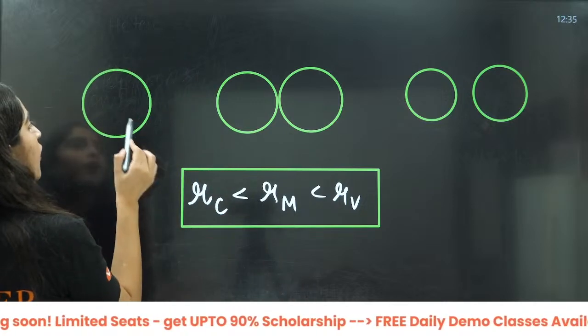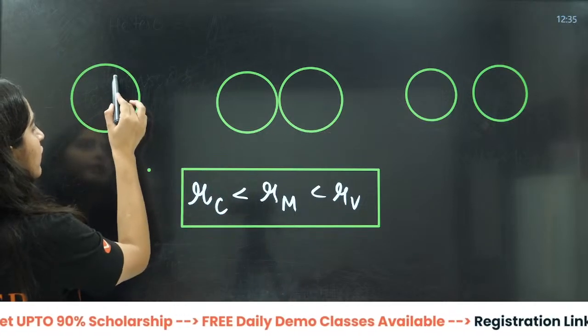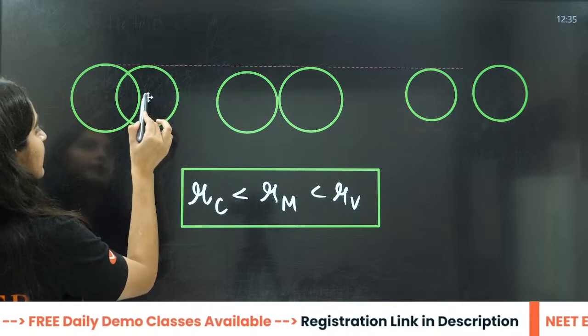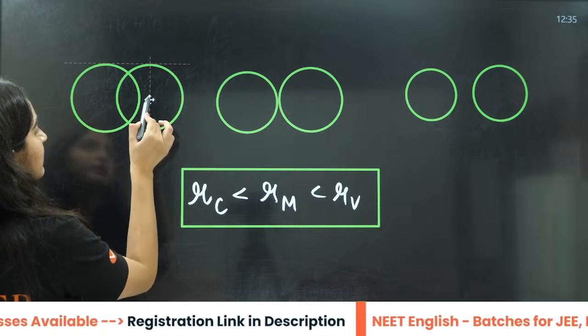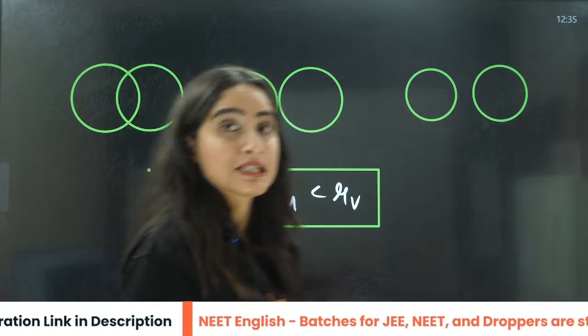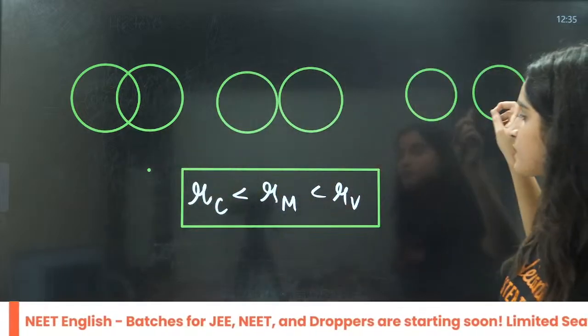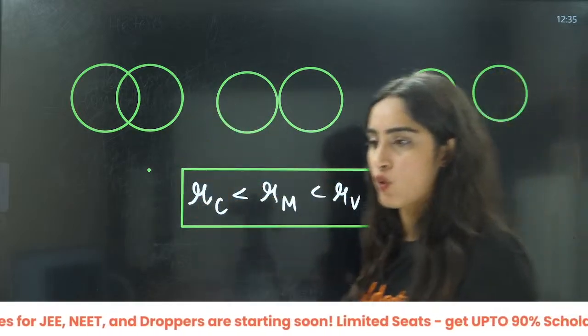Then we will talk about covalent. It will be like this, because they are sharing the electrons here. That is why the van der Waals radius is maximum. Then you have metallic, then you have covalent.